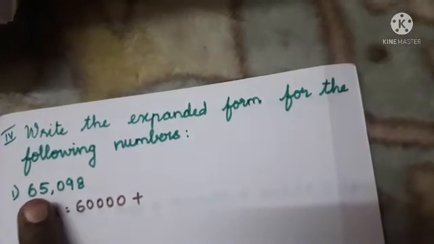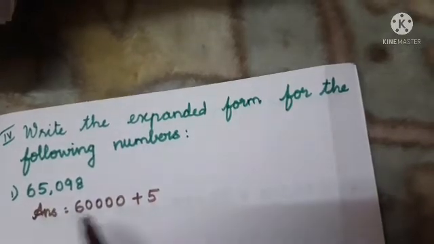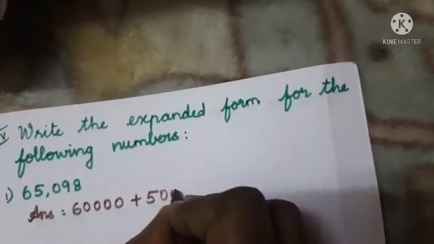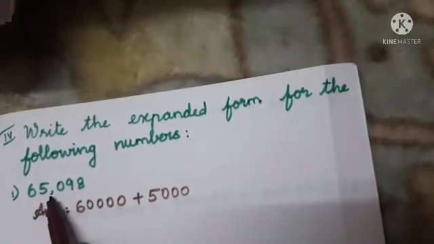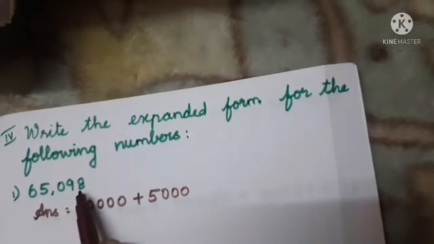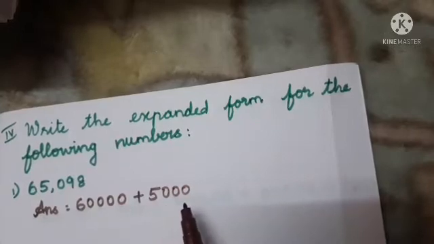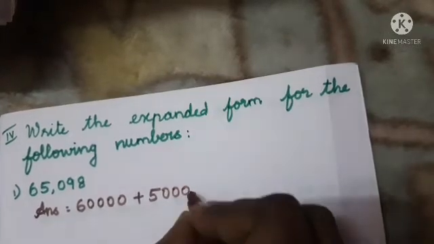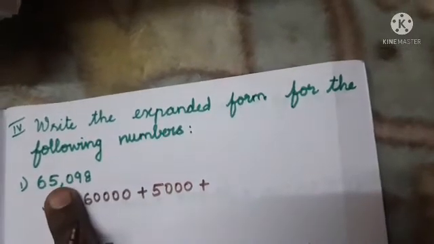Okay. Then 5 is there, isn't it? 5,000. We can write 5,000, which means 3 zeros will come. Otherwise, you just have to see how many digits are left over after 5. So how many digits are there? 1, 2, 3. 3 digits are there after 5. So we can write 3 zeros at the back of the 5. Next we have to write plus. Then here we have what?